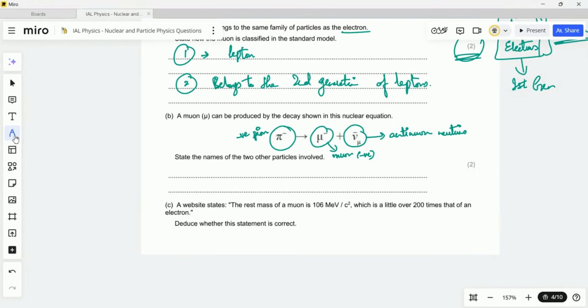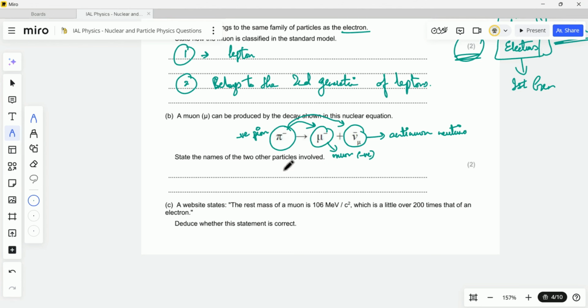We should know that this negatively charged pion is basically a meson composed of a quark antiquark pair, and in this decay the energy from the pion is transferred into producing the muon and the anti-muon neutrino. Then over here, this anti-muon neutrino is the antimatter counterpart of the muon neutrino, and it is electrically neutral and it is almost massless. We should know about this.